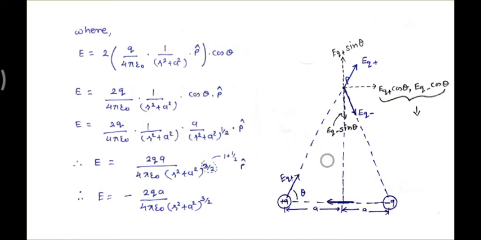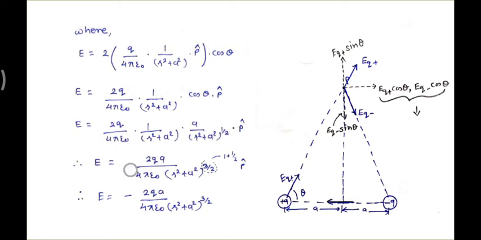What is cos theta? As you know, cos theta is equal to the nearest side to the hypotenuse. This is your a divided by the hypotenuse, which is r square plus a square to the power 1 by 2, under root r square plus a square. Okay, this is very understandable if you know the Pythagoras theorem and trigonometry regarding the cos. So that will be the cos expression.